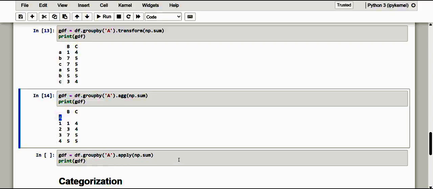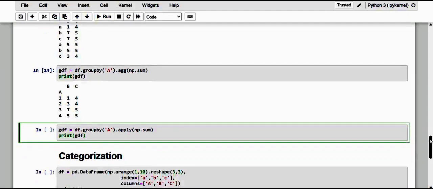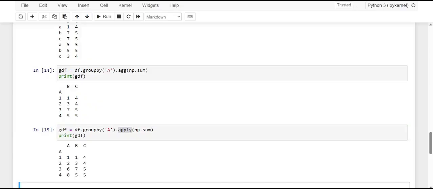Okay, now let me just move on to the apply method. So kindly have a note of it, dear friends. As far as the grouping is concerned, a method can be applied outside the system of aggregation and transformation. And here, with the apply method in conjunction with the group by method, what we get is one row for each group as a result. So kindly have a note of it. Let me execute here what we just get.